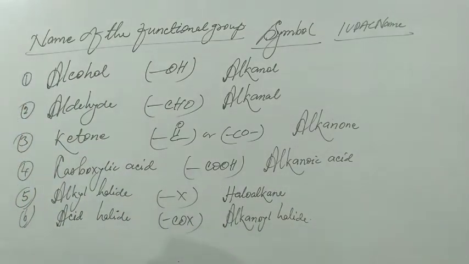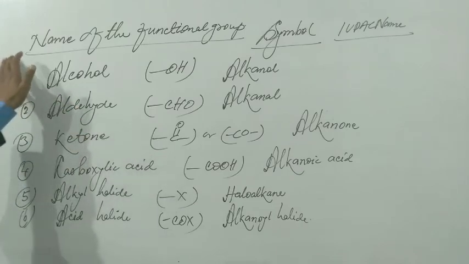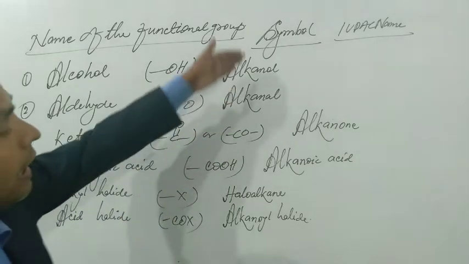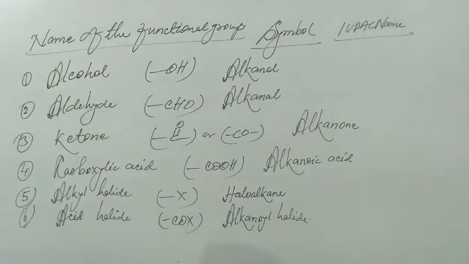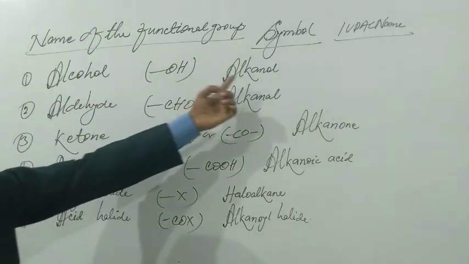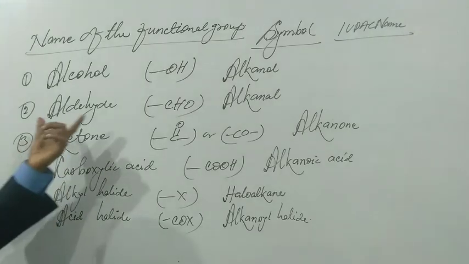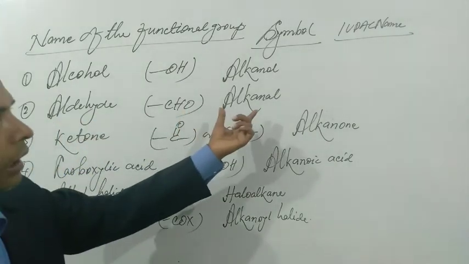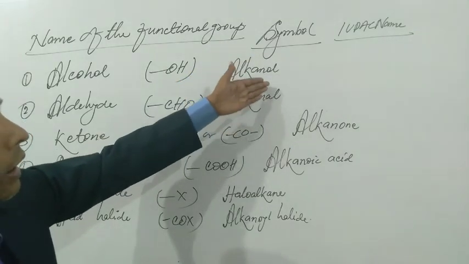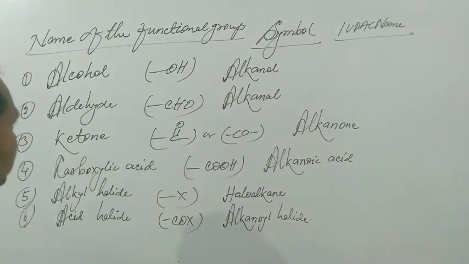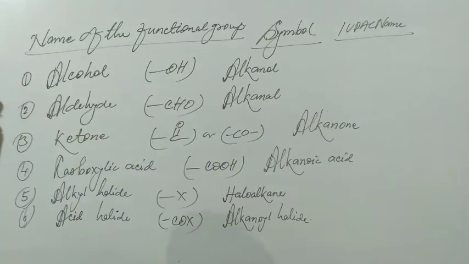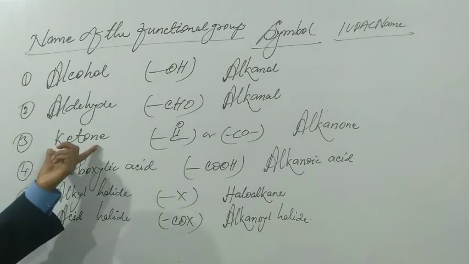We can write some of the functional groups after it. There will be three columns: name, symbol, and IUPAC name. Alcohol is the first functional group, symbol OH, IUPAC name alkanol. Aldehyde, CHO, alkanal. The difference is only between ol and al: this is ol and this is al, so one is called alkanol and the other alkanal. Similarly, ketone is another functional group.